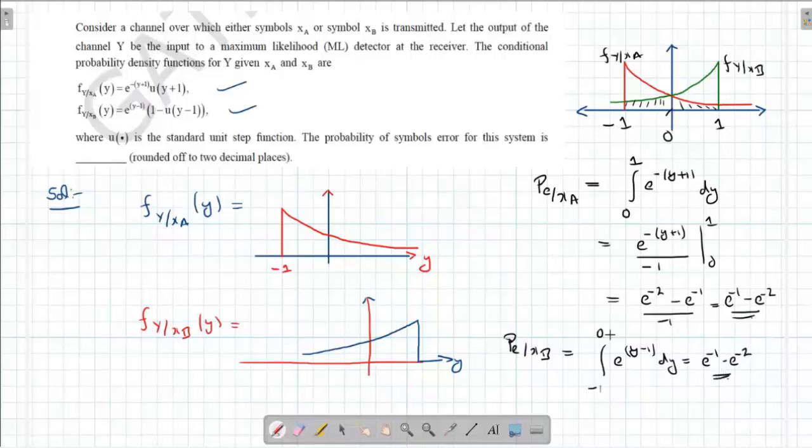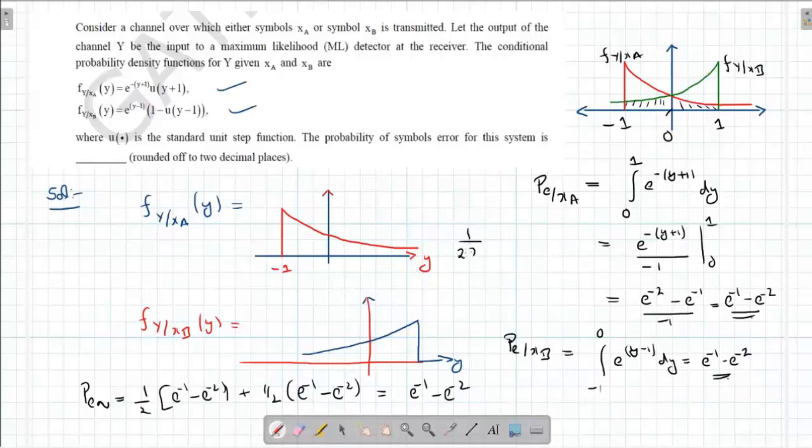So the average probability of error, PE average, since both the symbols are equivalent, 1 by 2 times of e to the power minus 1, e to the power minus 2, plus 1 by 2 times e to the power minus 1, e to the power minus 2. That's going to become e to the power minus 1, e to the power minus 2. We have to find out the value of this. So it is, I can write 1 upon 2.73 minus 1 upon 2.73 is